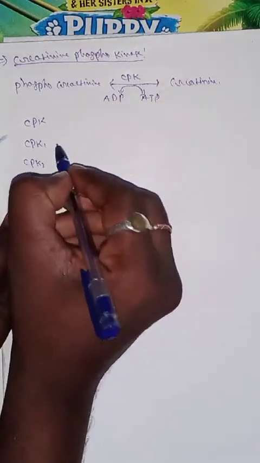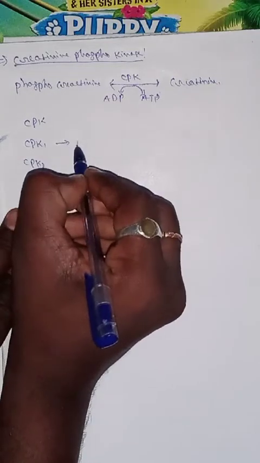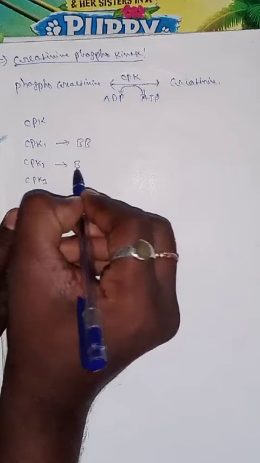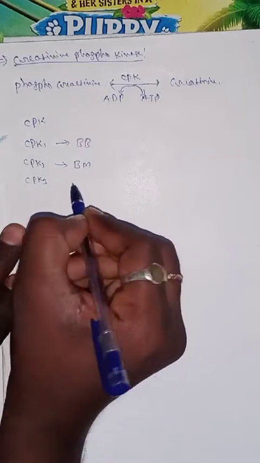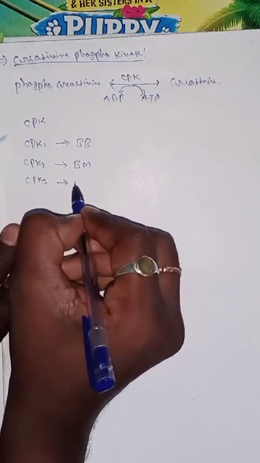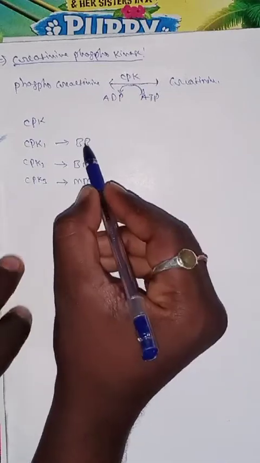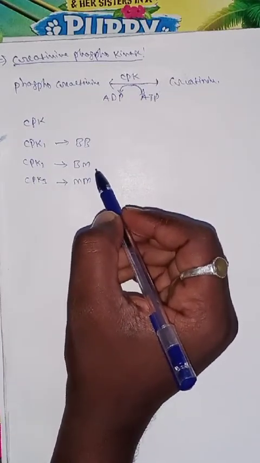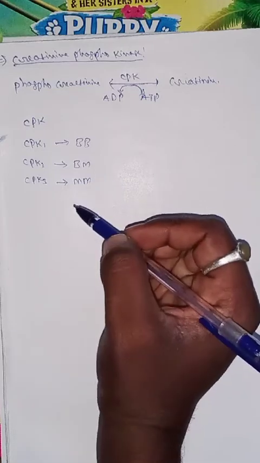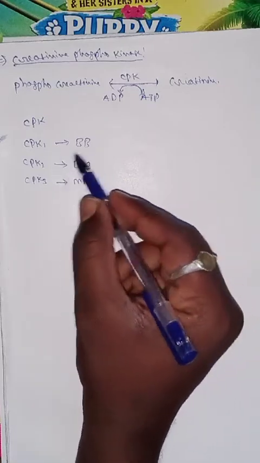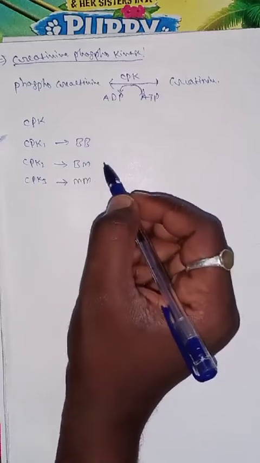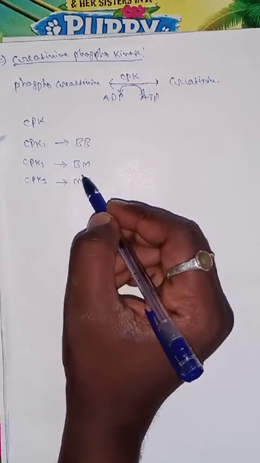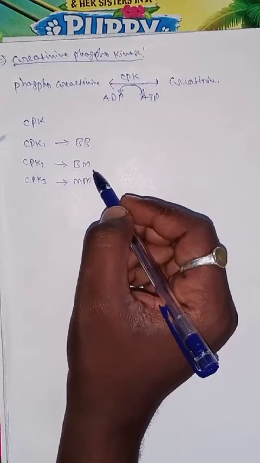CPK1 has subunits B and B. CPK2 is B and M. The next one, CPK3, is M and M. B means brain, M means muscle. So CPK1 contains only brain subunits, CPK2 has brain and muscle subunits, and CPK3 has only muscle subunits.